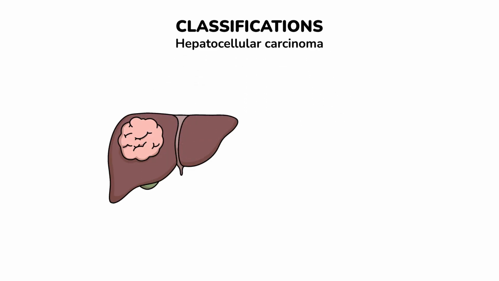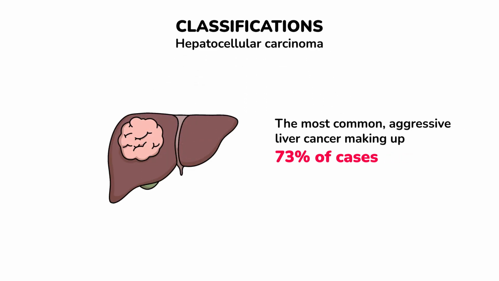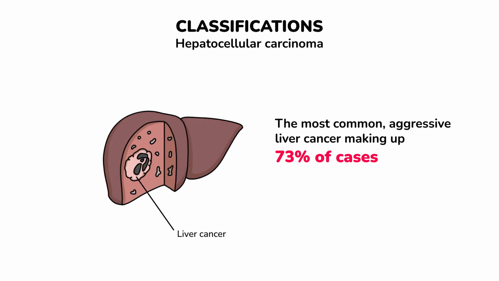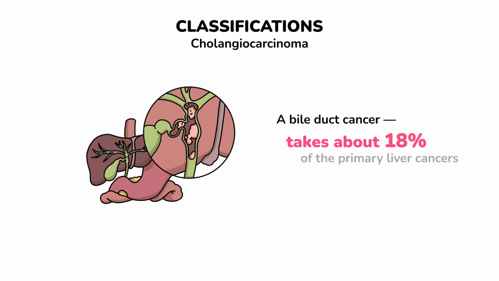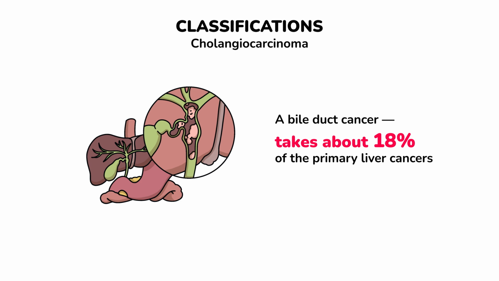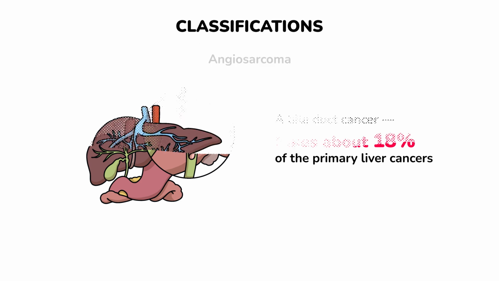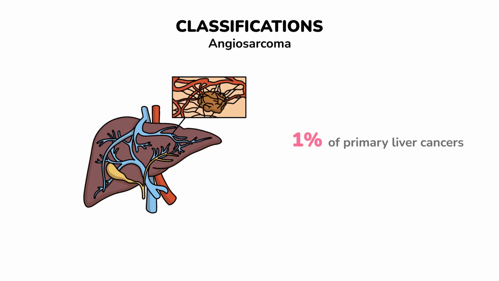Let's consider the classifications. Primary liver cancers can be classified according to the type of cell they start from as hepatocellular carcinoma, the most common, aggressive liver cancer making up 73% of cases. It starts in hepatocytes, the liver's main cells, and grows invasively. Cholangiocarcinoma, a bile duct cancer, takes about 18% of the primary liver cancers. It develops in a bile duct, a thin tube connecting the liver to the small intestine. Angiosarcoma, representing only 1% of primary liver cancers, originates from the liver's blood vessels and grows quickly.